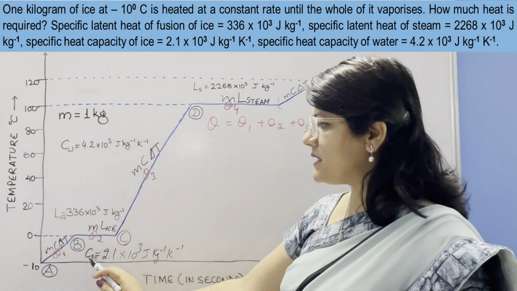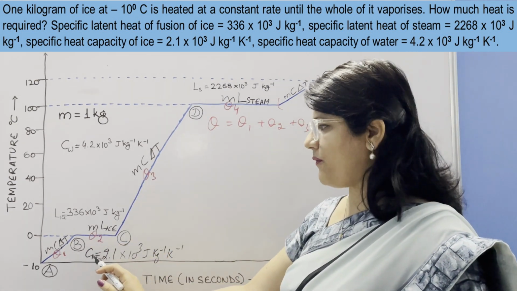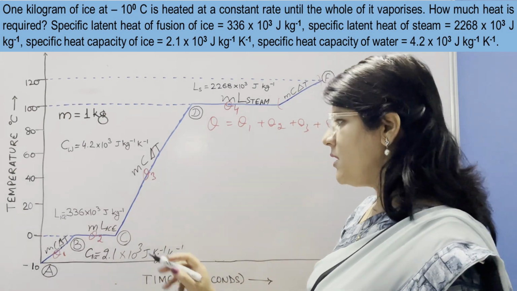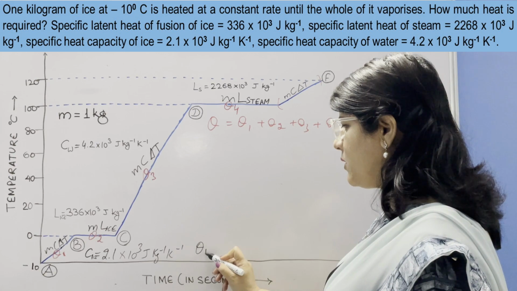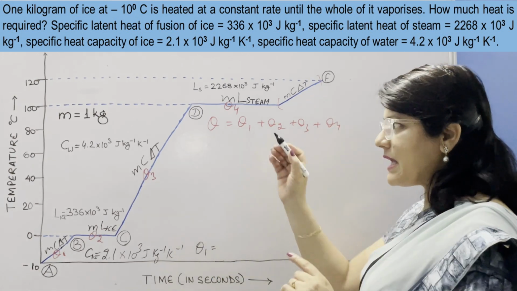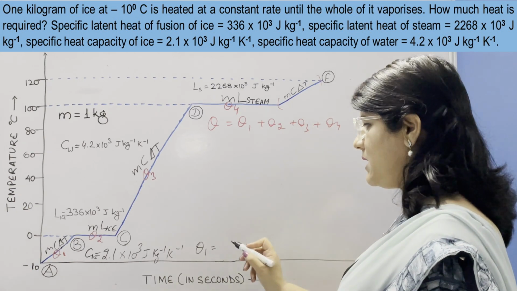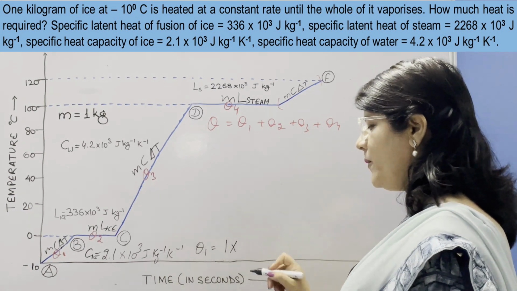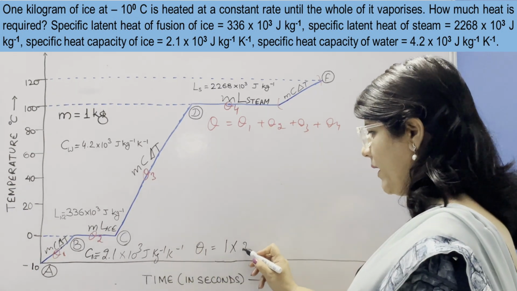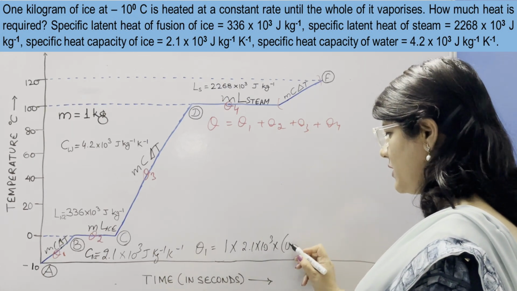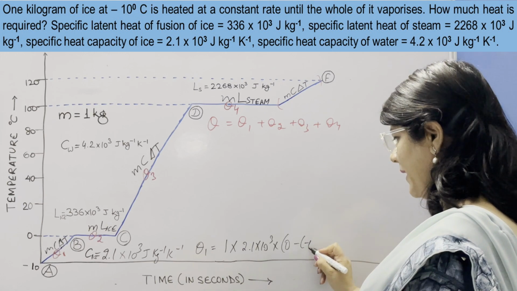So I have taken C, it means specific heat capacity of ice and written it here as 2.1 into 10 raised to power 3. So for calculating Q1, M is same in all these 4 phases, which is given as only 1 kg. So M is 1 into C is 2.1 into 10 raised to power 3 and delta T is 0 minus minus 10.